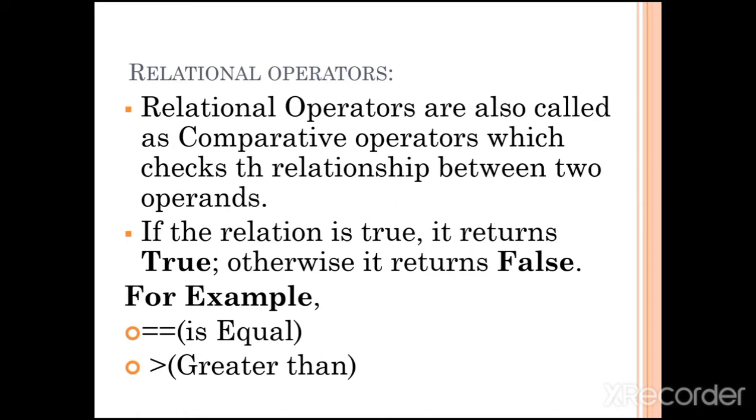If the relation is true, it returns true. Otherwise, it returns false. If the relation is false, it returns the false value. For example, is equal. Can you see the symbol?